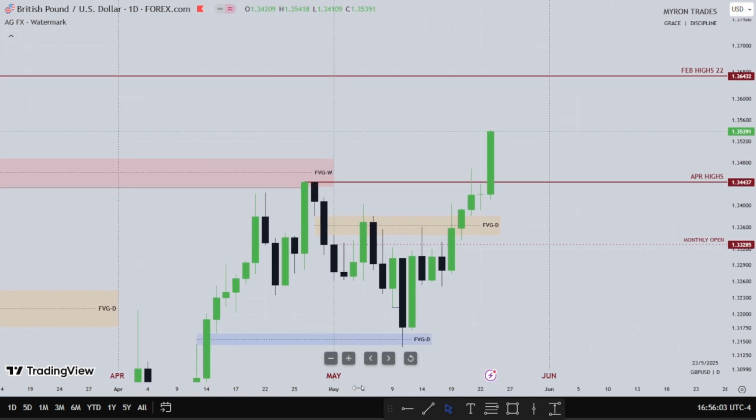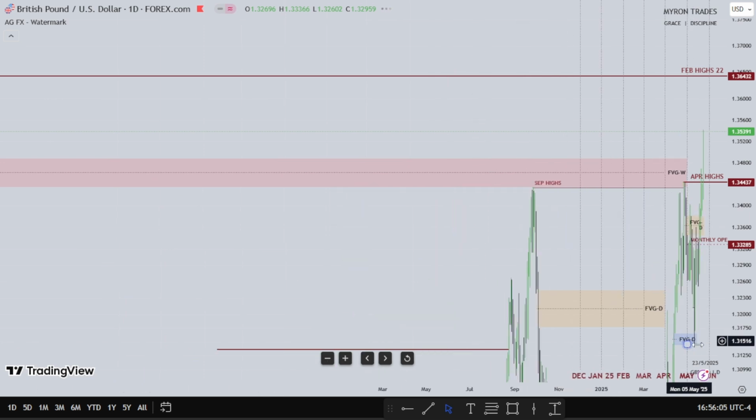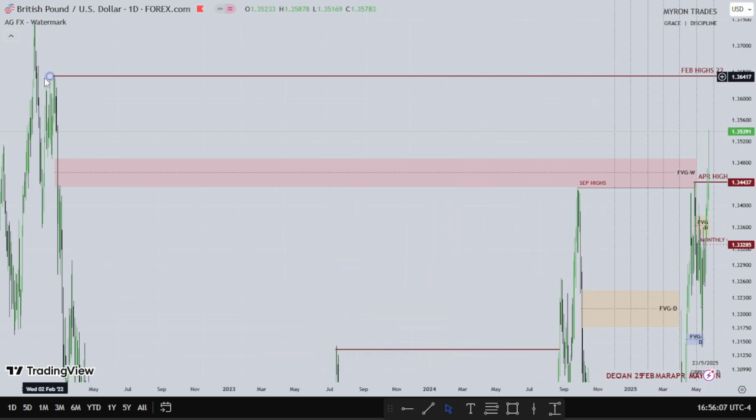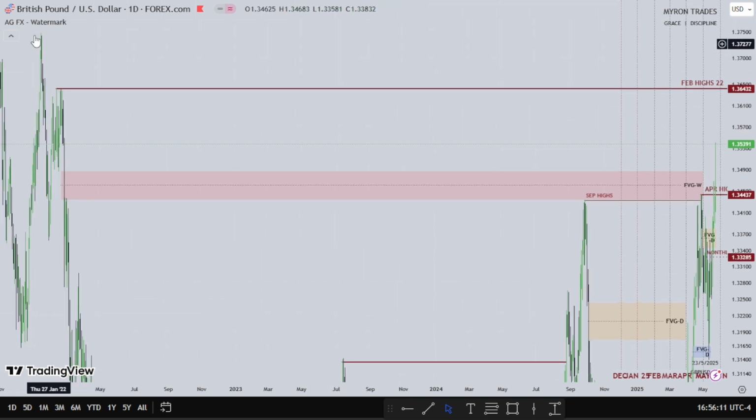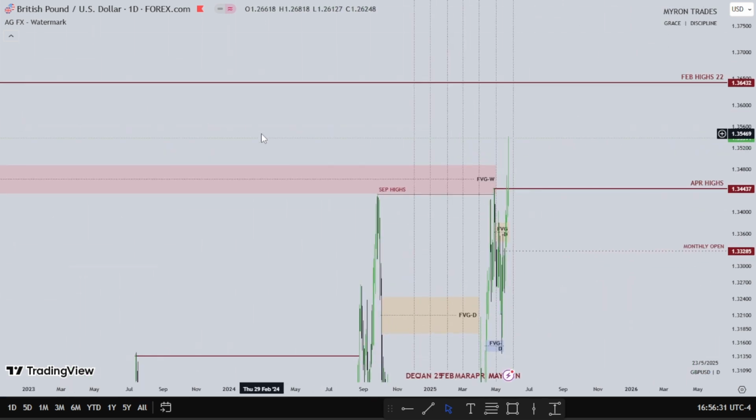I'm looking for lower prices on the dollar. I want to see pound continue higher, taking out this high. Then maybe we might reach this high, but I do not know. But my eyes are watching this high on pound. Hence the dollar is trading lower with April lows as the draw on liquidity on the dollar. So I want to see this high get taken out in pound if the dollar eventually trades lower for the 4th week of the month.